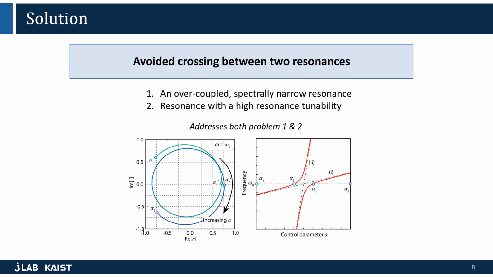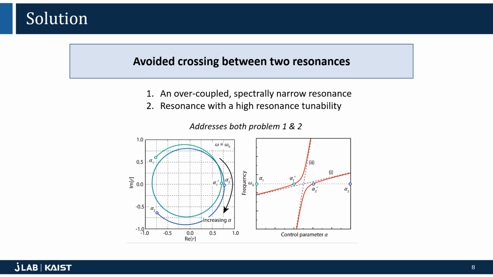A spectrally narrow resonance, due to the trade-off issue discussed in the previous slide, will not have a high resonance tunability, and so using an overcoupled spectrally narrow resonance would have granted you uniform amplitude, but not a full 2 pi phase modulation range. This is where the phenomenon of avoided crossing plays an important role. Look at the picture on the right.